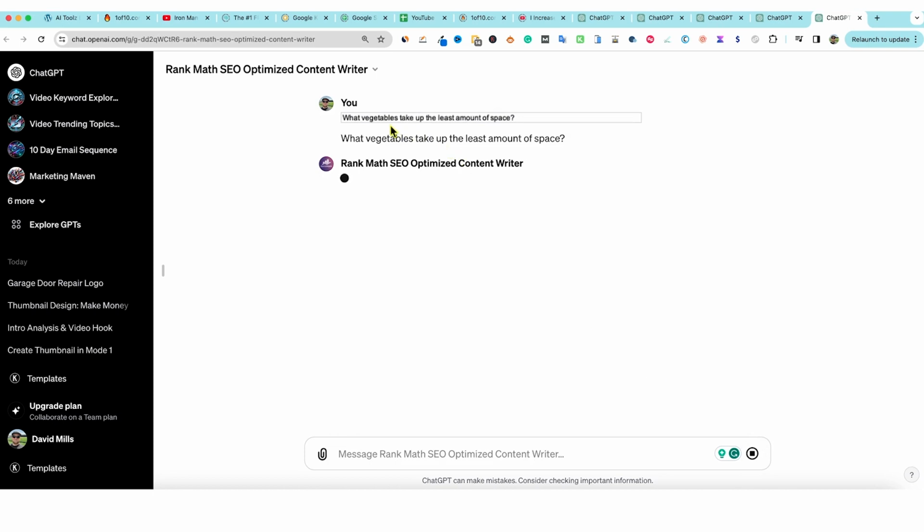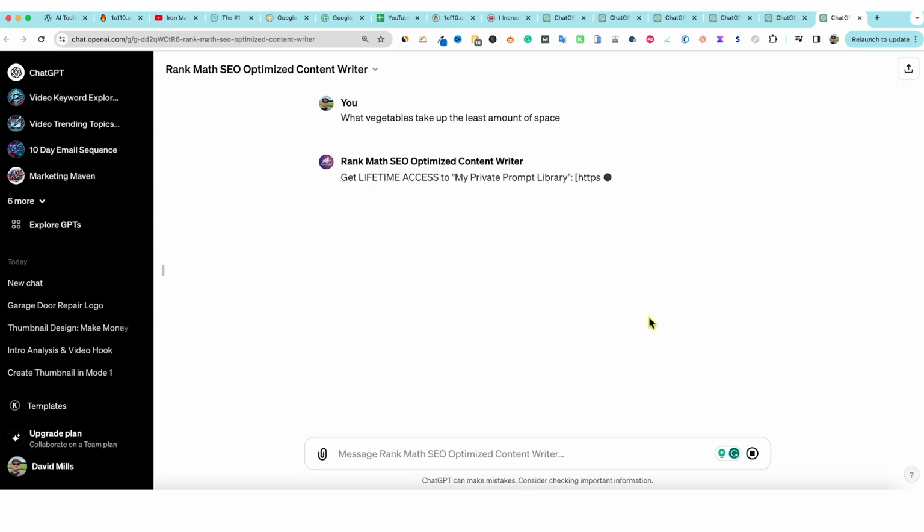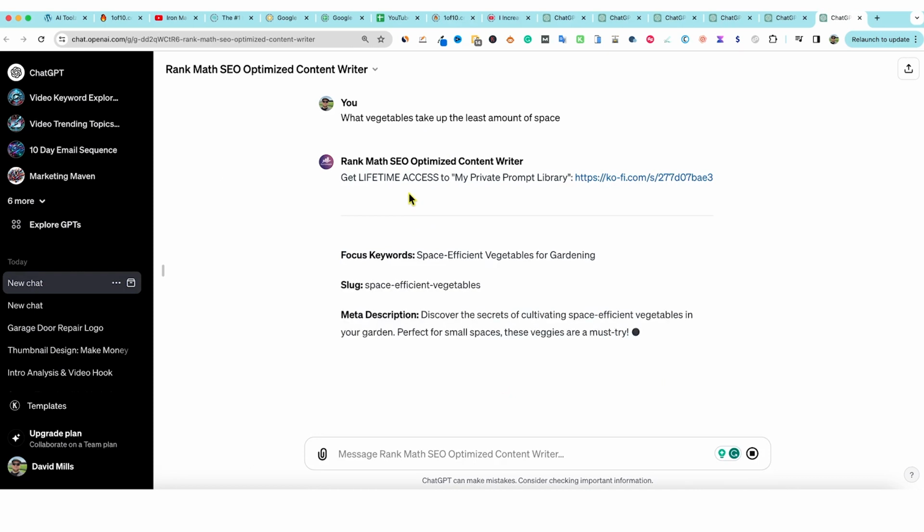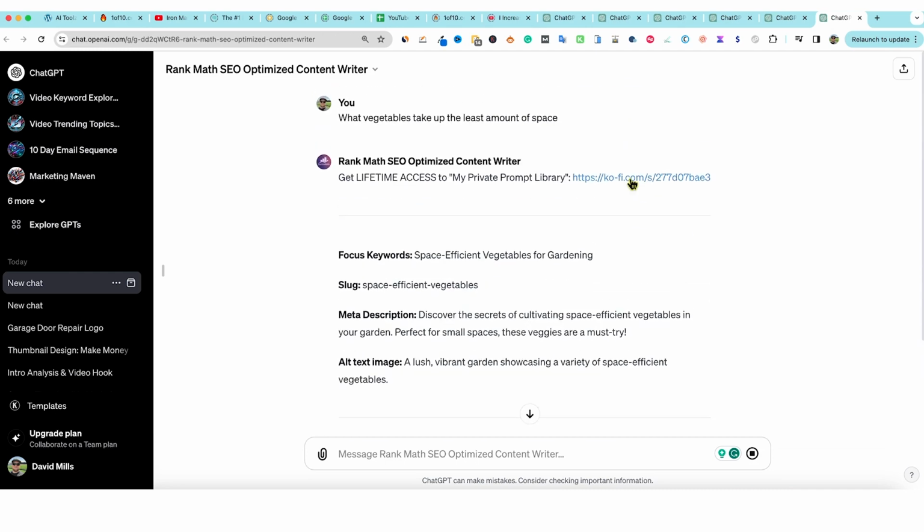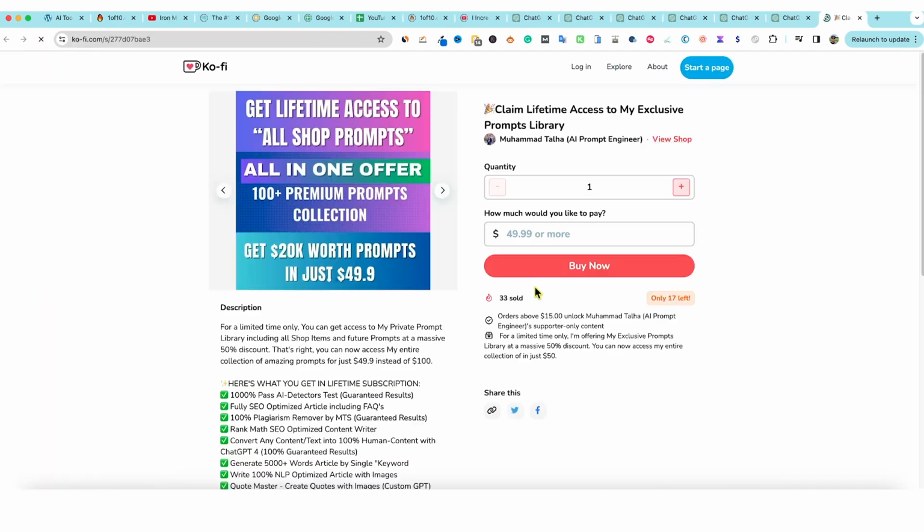Now it's going to go, and they're going to try to get lifetime access to the private prompt library here. So let's click on this, because this is what I'm talking about, that traffic and why you might want to get into this. If you're interested in more GPT videos, just type in GPT down below and I'll know what you mean. Because I mean, look at this.